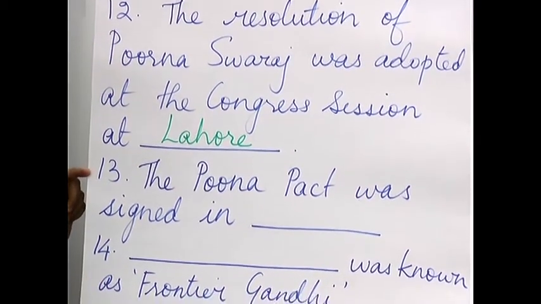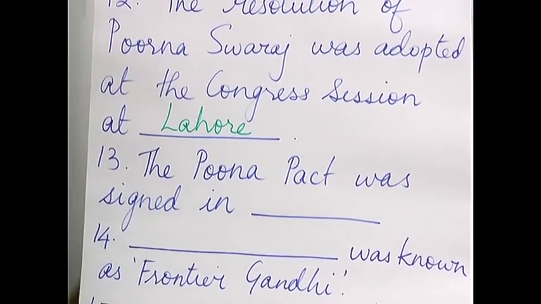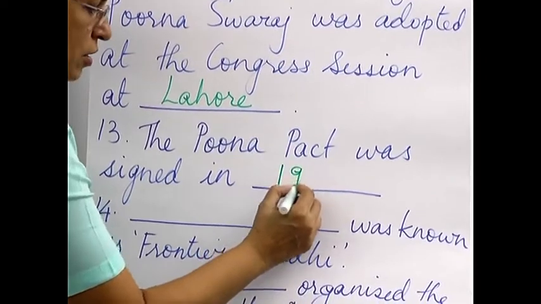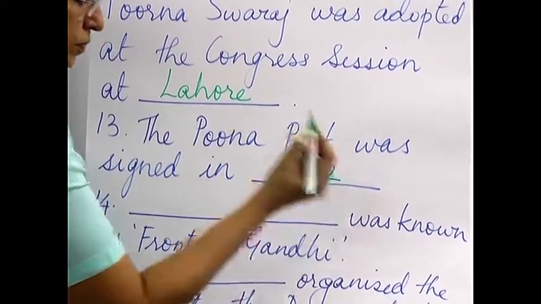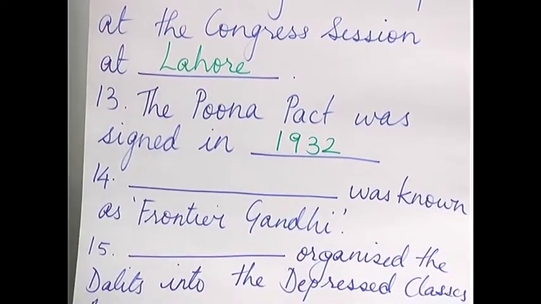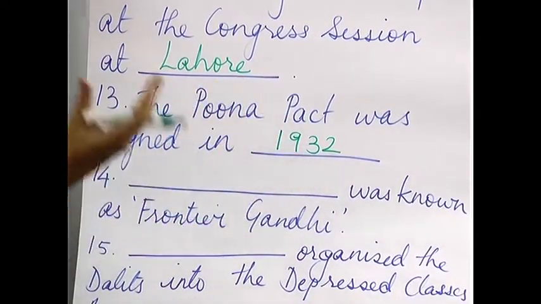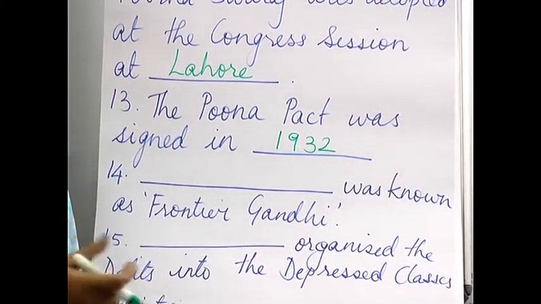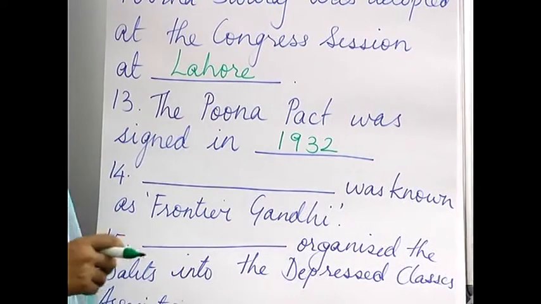13th, the Poona Pact was signed in. So, now here we have to write the year. So, this was in 1932. It can come as match the column also. That means the years might be given on one side, and all the different events which took place, you might have to match.